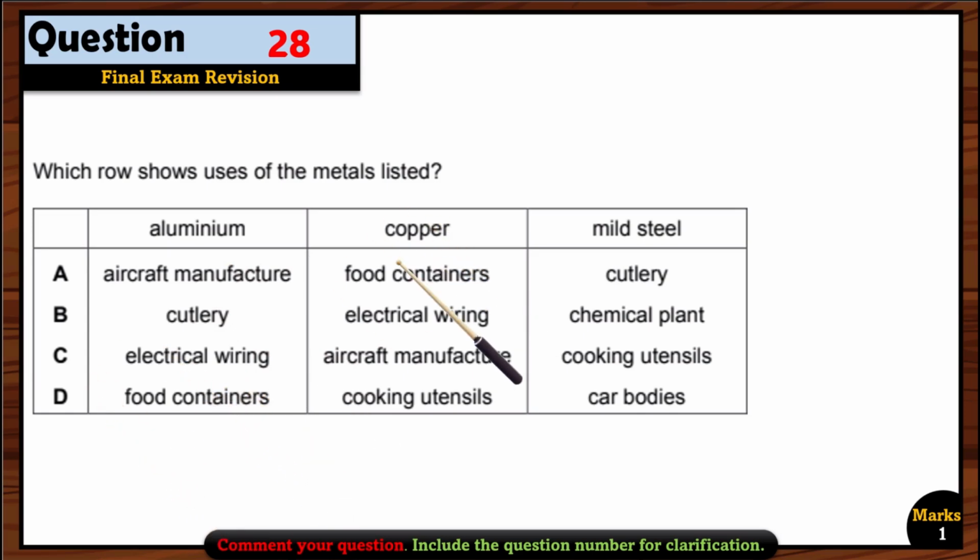Now let's see for copper. Copper is used to make food containers, no. Electrical wiring, yes, that's right. But cutlery is not right, so this option is wrong. Now aircraft manufacture, no. Cooking utensils, yes, it is used to make cooking utensils. So option D is the only right option over here. And mild steel, of course, it is used in making car bodies. So option D is correct.